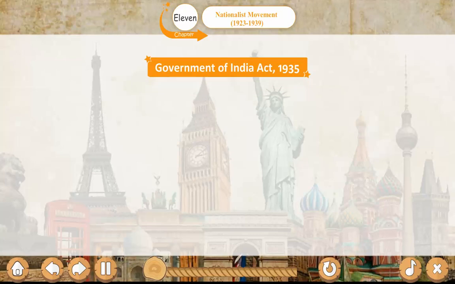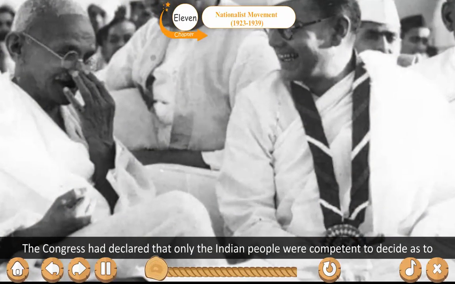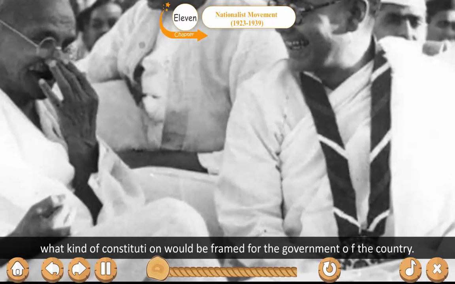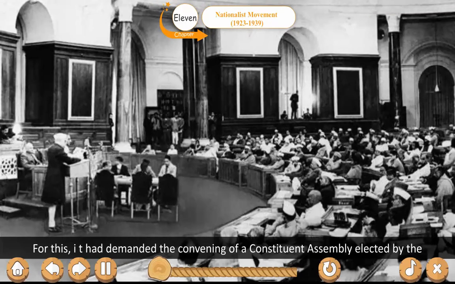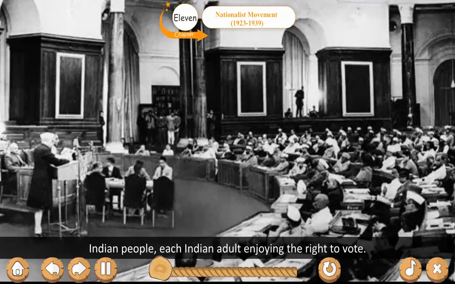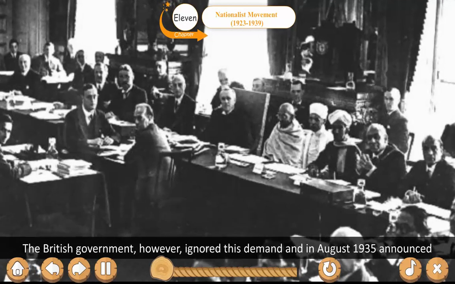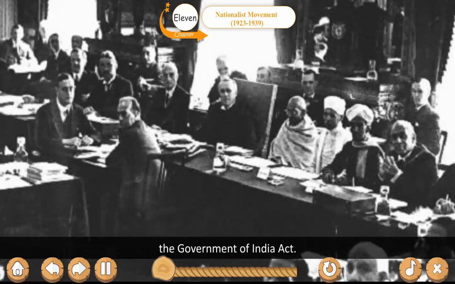Government of India Act 1935. The Congress had declared that only the Indian people were competent to decide as to what kind of constitution would be framed for the government of the country. For this, it had demanded the convening of a constituent assembly elected by the Indian people, each Indian adult enjoying the right to vote. The British government, however, ignored this demand and in August 1935 announced the Government of India Act.